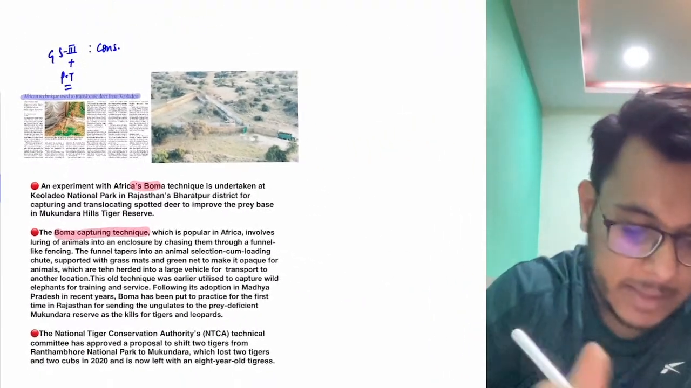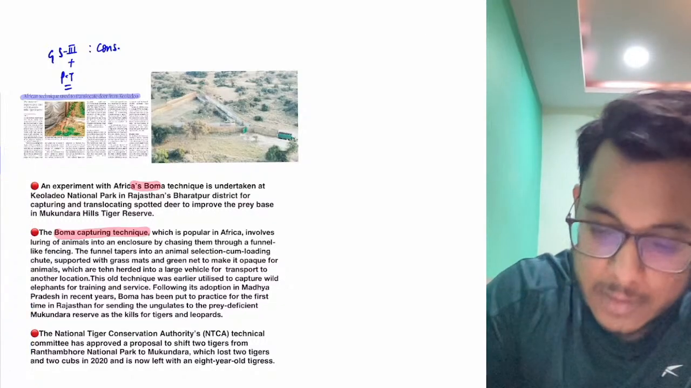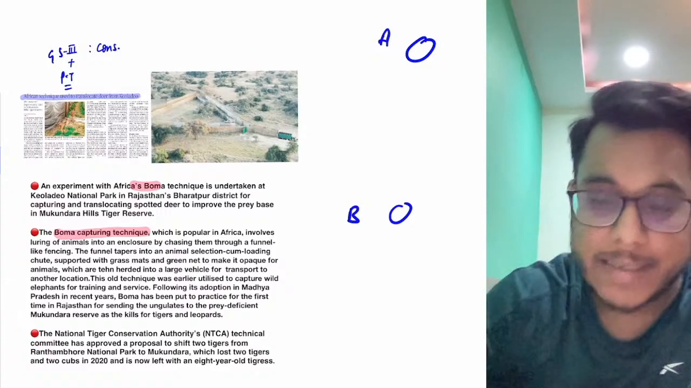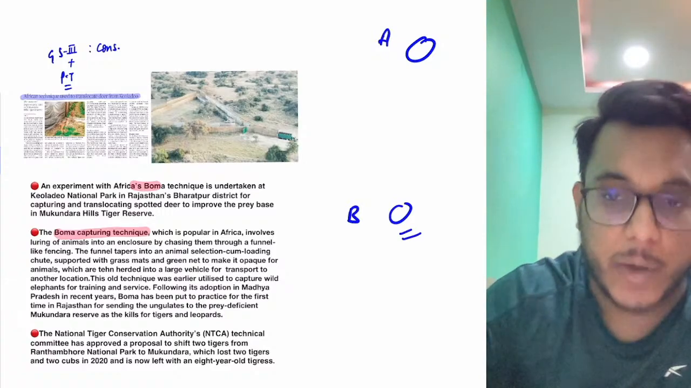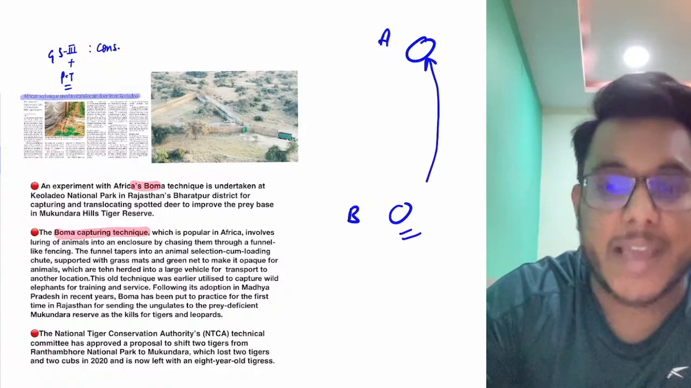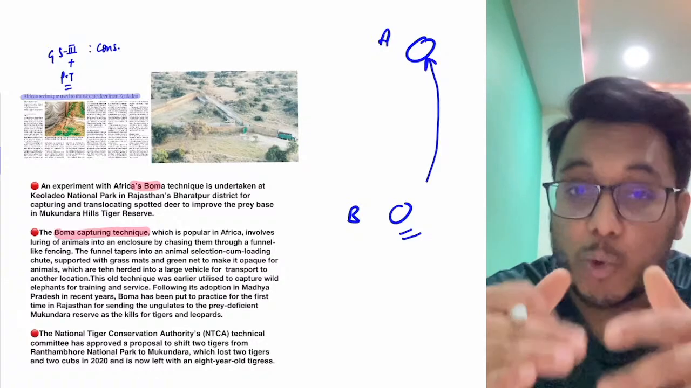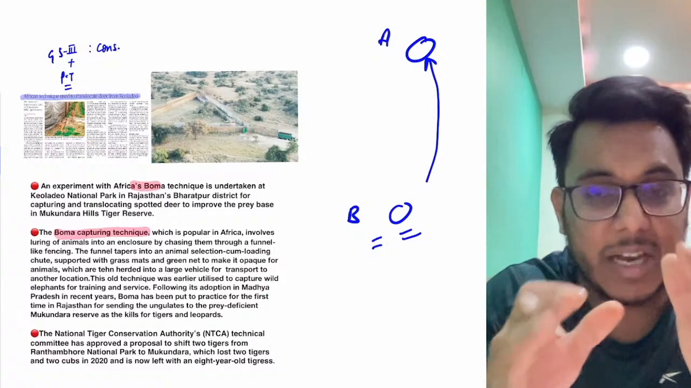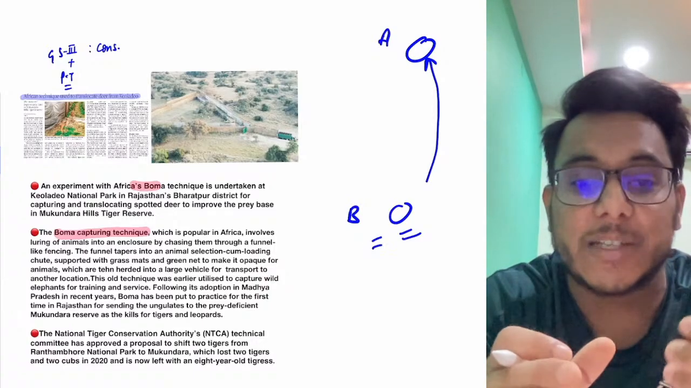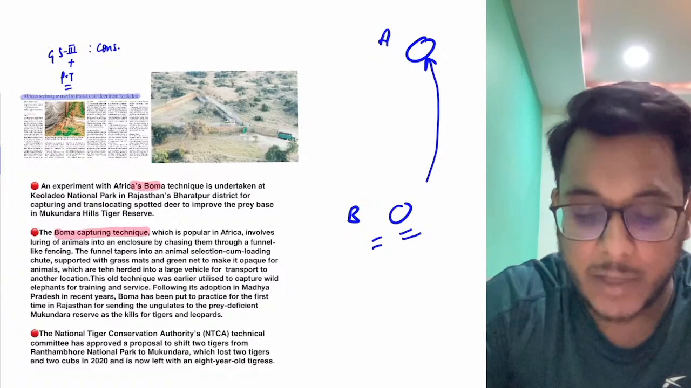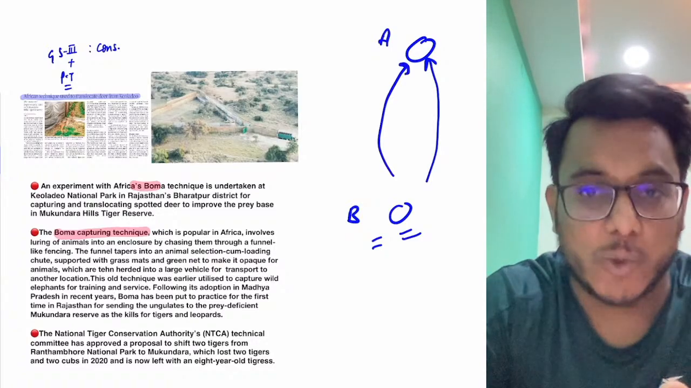See, suppose this is area A and this is area B. Now let's say certain animals are to be translocated from this area B to area A. This is a very challenging task. First of all, you need to capture an animal in such a way that it is not very traumatizing to that particular animal. Without injury, without fatality, the animal is to be translocated here.